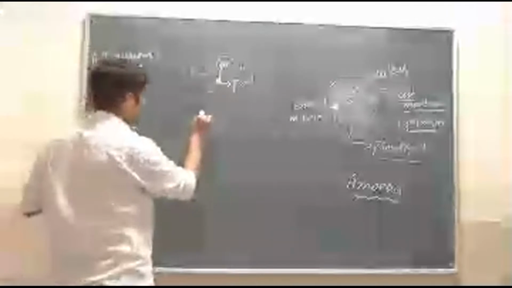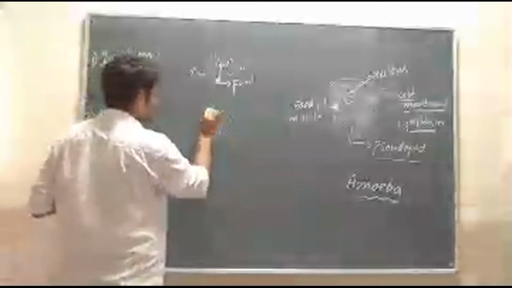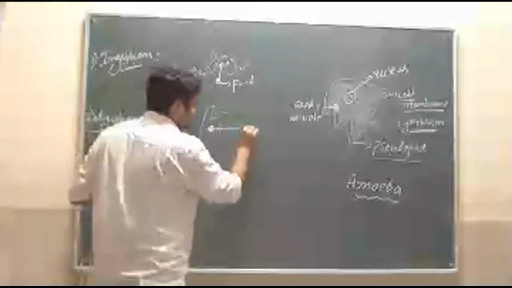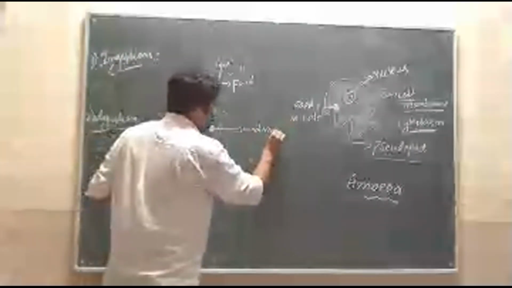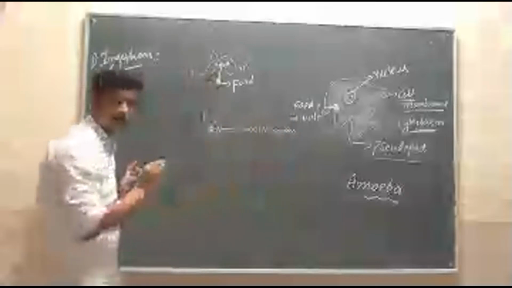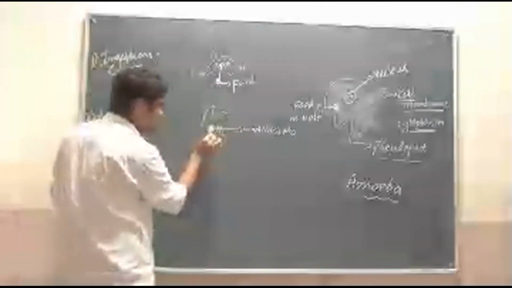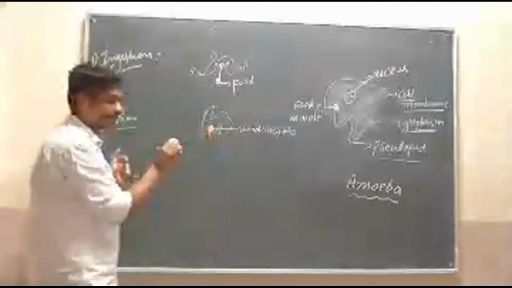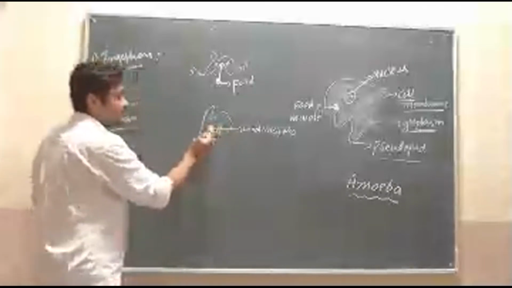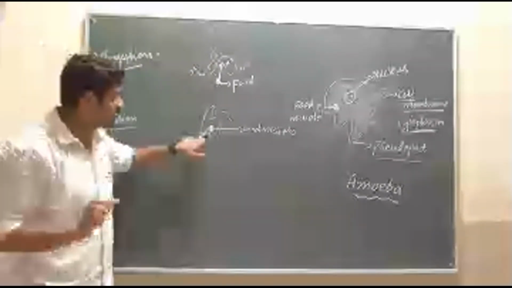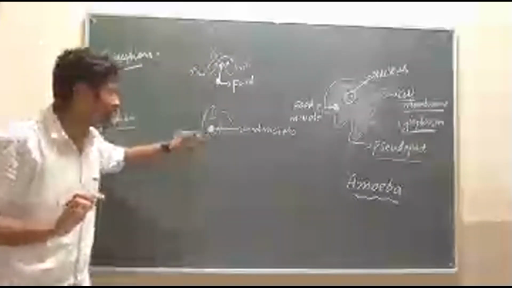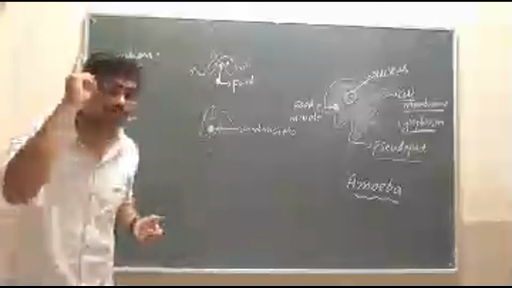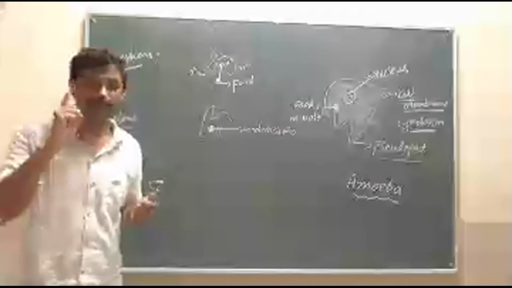See, suppose this is the amoeba. Okay, this is the food vacuole. Here, the little food enters into the food vacuole. Here the food is digested. In the food vacuole, the food is digested. How? With the help of enzymes.